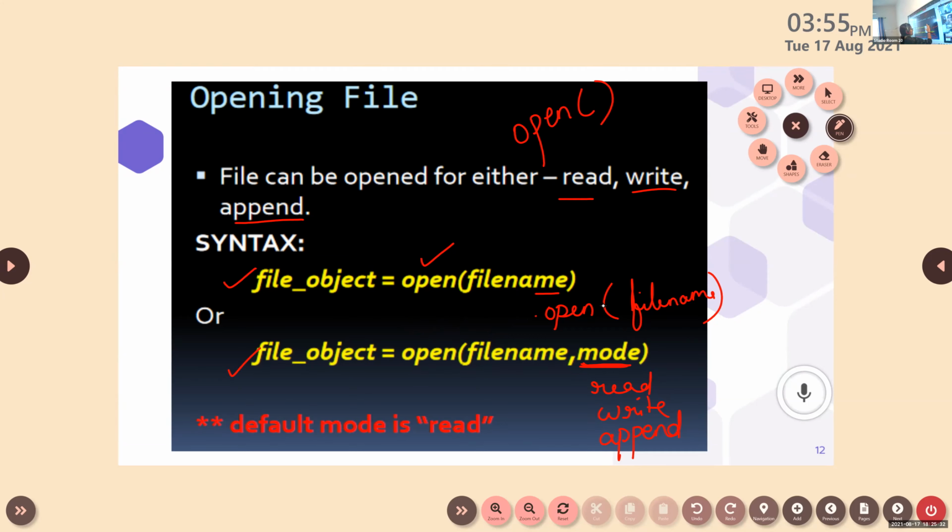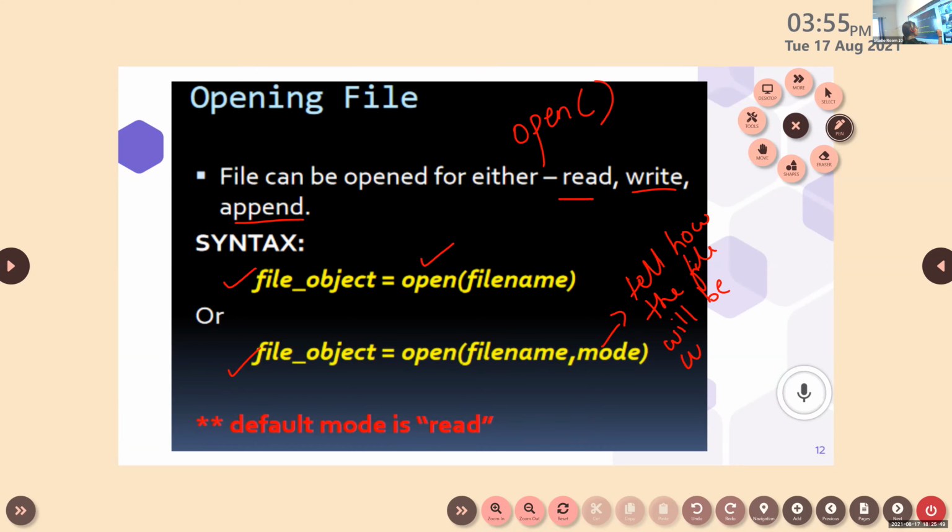So inside the open function, there are two parameters. First one states the name of the file, and the second one tells about the mode, which means that it tells how the file will be used: are we opening this file for reading purpose, for writing purpose, or for appending.